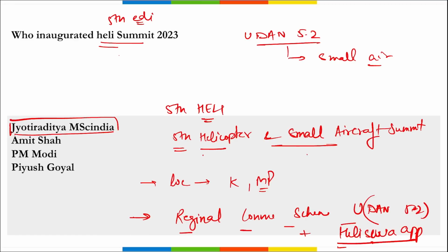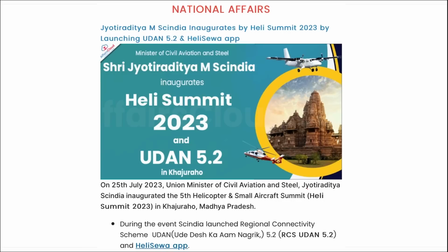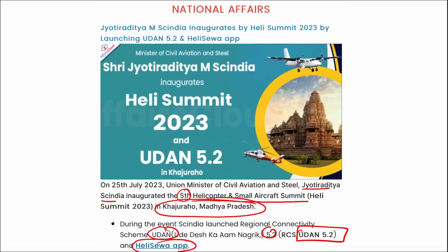Heli Summit 2023 held in Madhya Pradesh, Khajuraho. Next, here you can see Jyotiraditya Scindia inaugurated the 5th edition of the Helicopter and Small Aircraft Summit, that is Heli Summit, and it was inaugurated in Khajuraho, Madhya Pradesh. And here only Heli Seva and Udan 5.0 were launched.